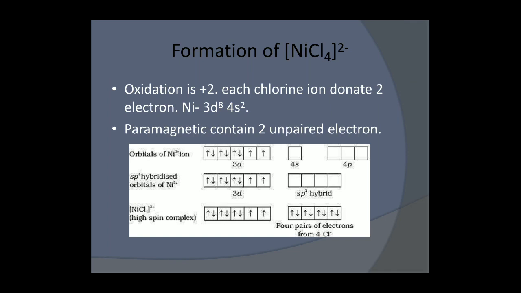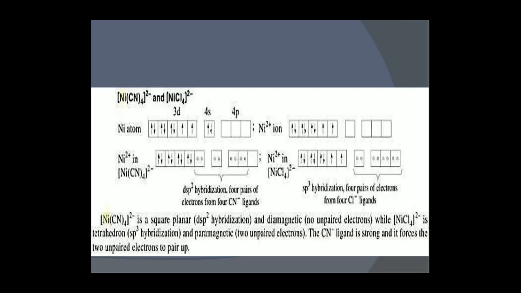On the basis of electronic configuration, we can see 3d8. d has 5 orbitals, so with 8 electrons, they will be paired. So 4s will be totally free, and this will make the hybridization. So we can see there are 2 unpaired electrons, so it will be paramagnetic. It has a hybridization dsp2 for cyanide.